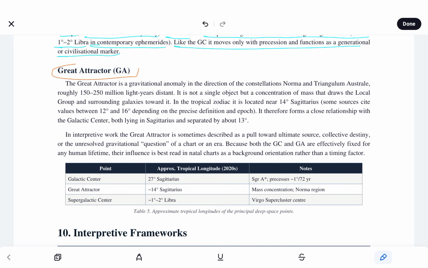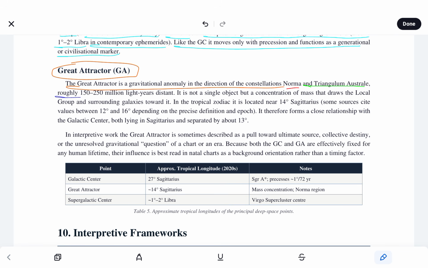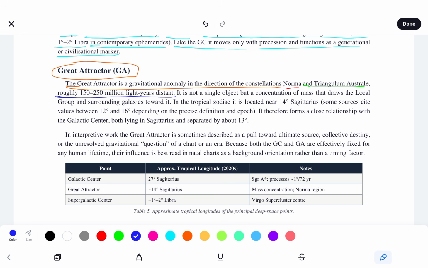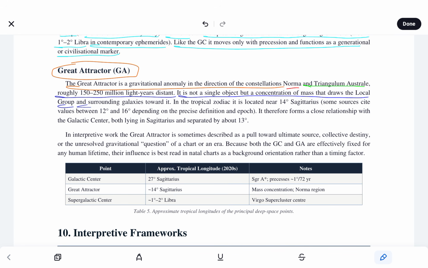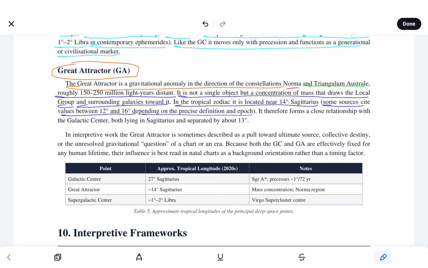And the Great Attractor, or GA, is a gravitational anomaly in the direction of the constellations Norma and Triangulum Australe, roughly 150 to 250 million light-years distant. It is not a single object, but a concentration of mass that draws the local group and surrounding galaxies toward it. In the tropical zodiac, it is located near 14 degrees Sag. Some sources cite values between 12 and 16 degrees, depending on the precise definition and epoch.